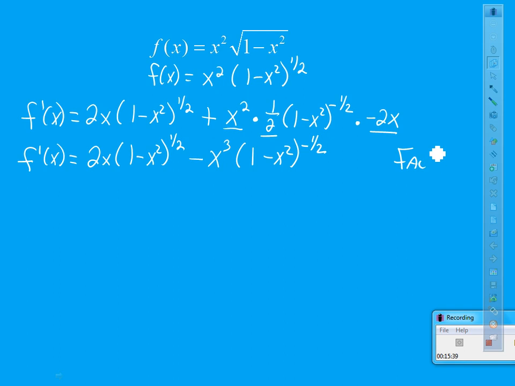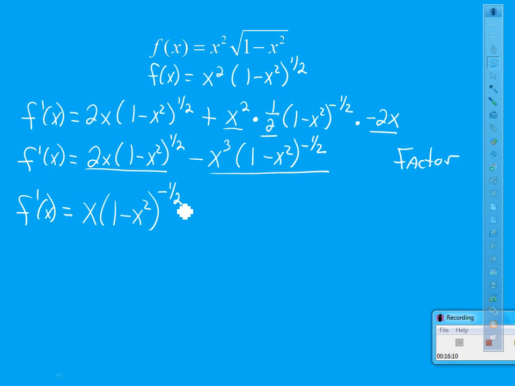Now it's time for the factoring piece. So I need to compare this term to this term and decide what they have in common. Well, between a 2x and a negative x cubed, I can factor out an x. I can also factor out a 1 minus x squared to the littlest power that you see. So I'm going to factor to the negative 1/2.